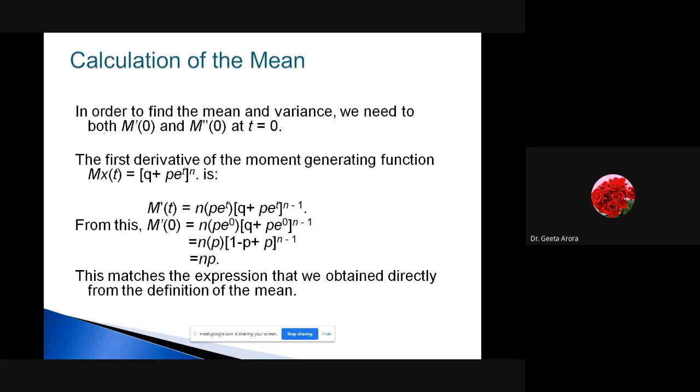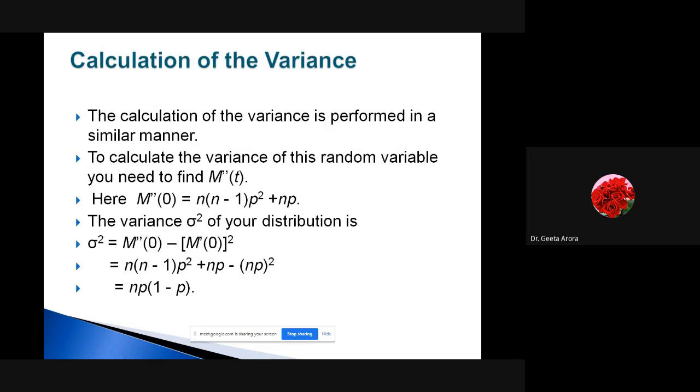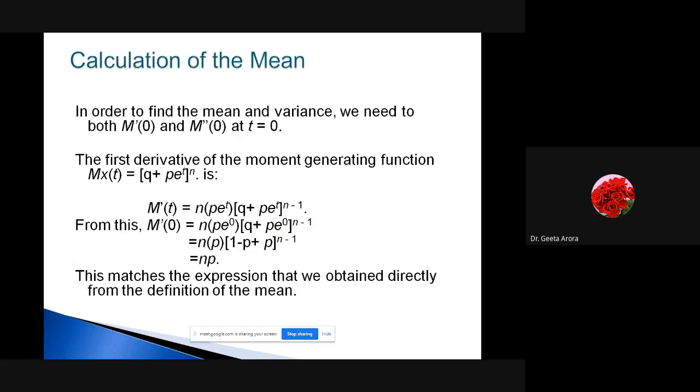As we have already seen, the first moment is np, the second moment is npq. Is it? No, not npq. The variance is npq. Sorry. So let's see how we have derived it. In the chapter where we learned the moment generating function, we have seen that if I find the derivative of the moment generating function and take t equal to 0, it will give me the first moment. And if you remember, we have done some examples also. Similarly, if I find the second derivative and take t equal to 0, then it will give me the second moment. So let's use that and see how we can find the mean and the variance.